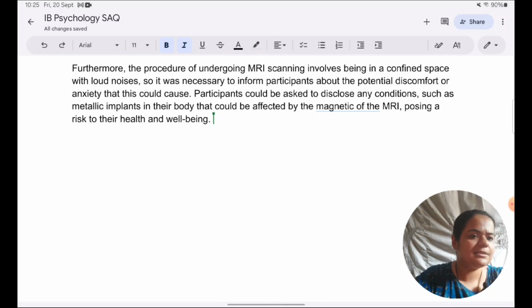So there are many answers that we go through which are very repetitive in nature. It was brain scanning, so participants should have known about the study. It was important to tell them that MRI scanning will take place. Means the same thing is said over and over. But why is it important to tell them about MRI scanning? What type of dangers it poses, like we've discussed about metallic implants, those things have not been specified at all. So don't keep on reiterating the same point in different words. Rather, make sure that you're bringing about exact and specific aspects that need to be addressed.